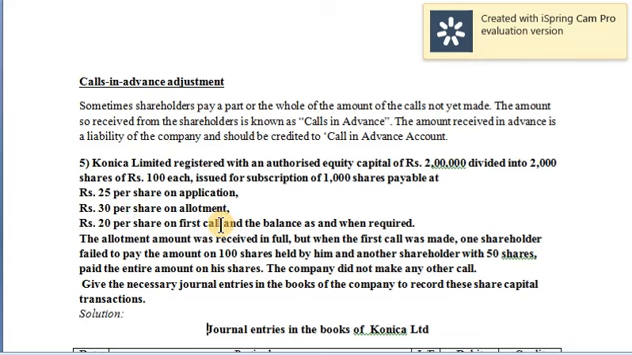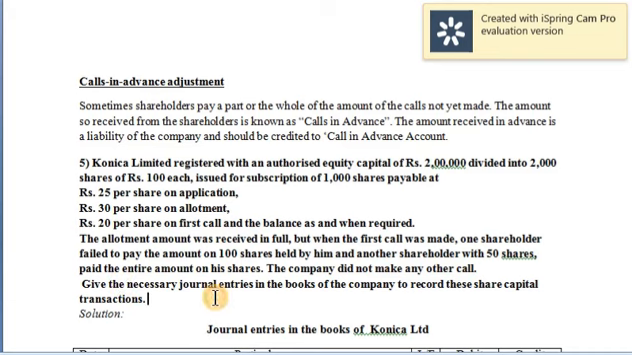And in this stage only he has paid another 25 rupees also. So in advance you're receiving 50 shares value for 25 rupees. Remember this. The company did not make any other call. So this is again a very important statement. They're very clearly telling the company has not made any further calls. So let's stop it here and see the next statement.